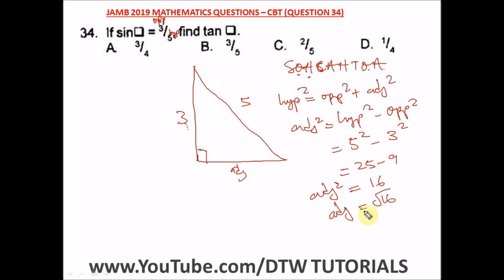The square root of what? 16, and that will give us 4. So this particular side is what? 4. All right, so from here, tan theta is equal to what? Our opposite over adjacent. And what is our opposite here? It is equal to 3, and our adjacent, we just got our adjacent as what? 4. So the answer is 3 over 4, and our right option here is option A.